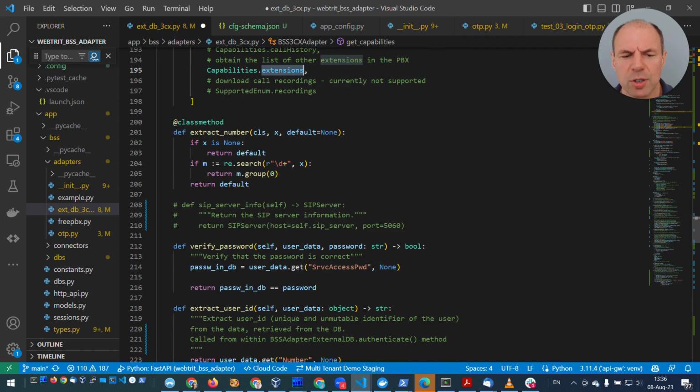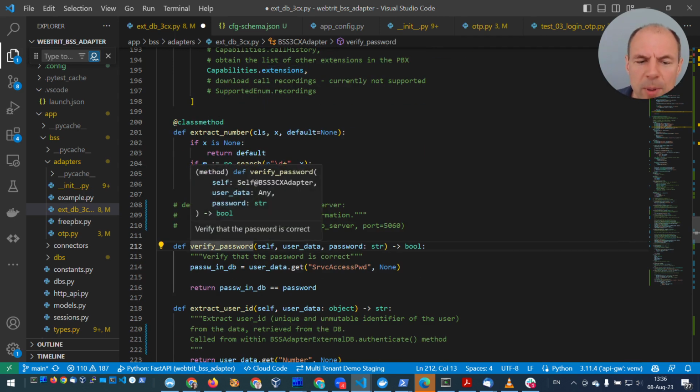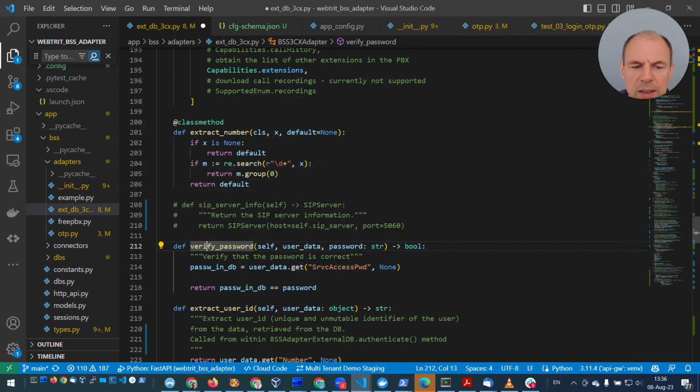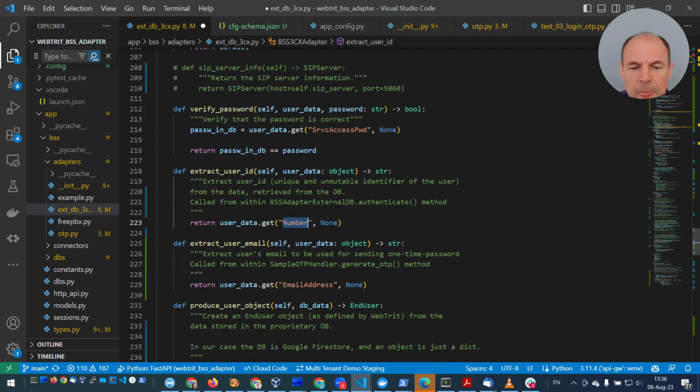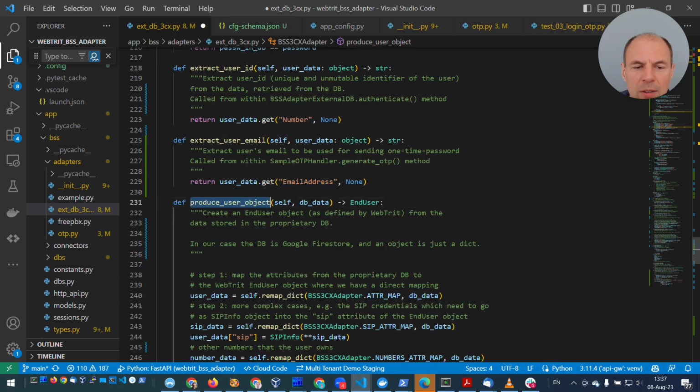Some helper functions. Okay, and here verify password. Right, we override the default method to have something more specific to our case. So we extract value of service access PWD attribute and compare it with the provided password. And extract user ID, so we use extension number as user ID, so we use number, and extract user email, we use email address. Easy enough.